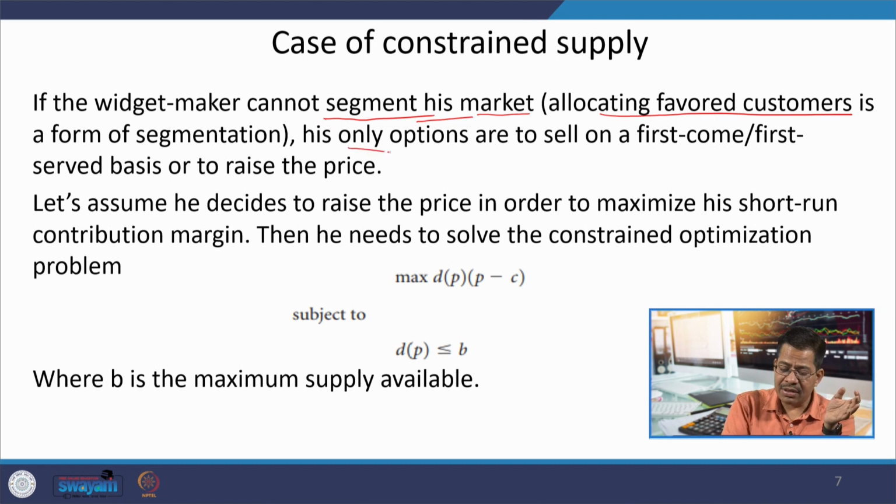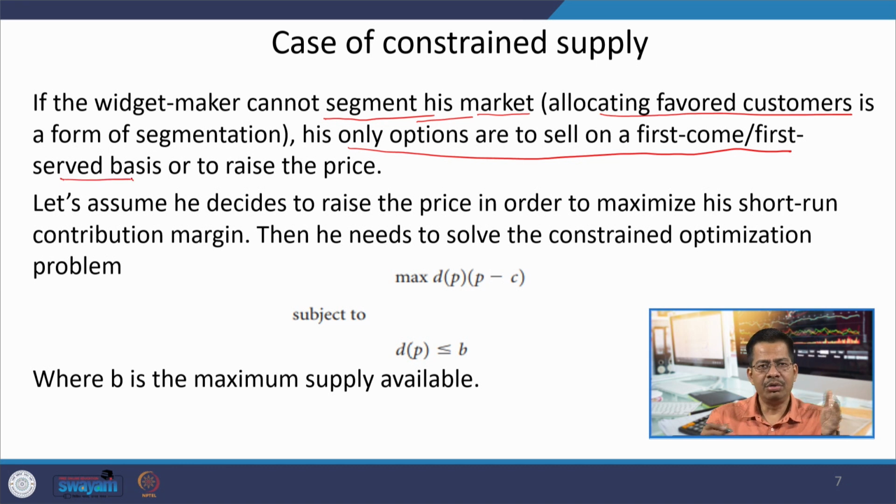So, in this case the options available to him are first come first serve or raising the price. Only option 1 and option 3 are applicable; option 2 is not applicable in this case.